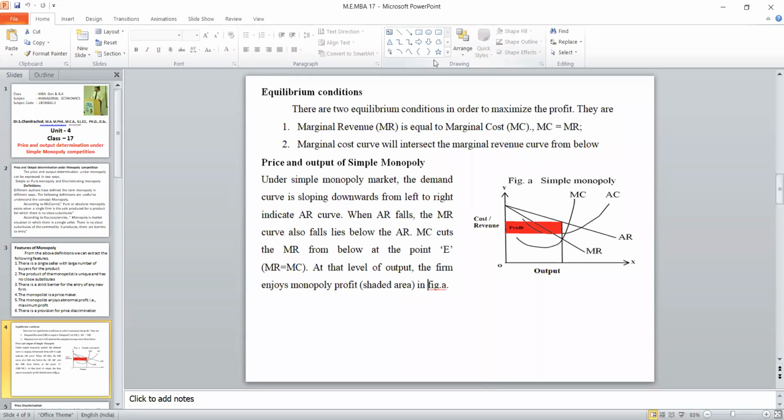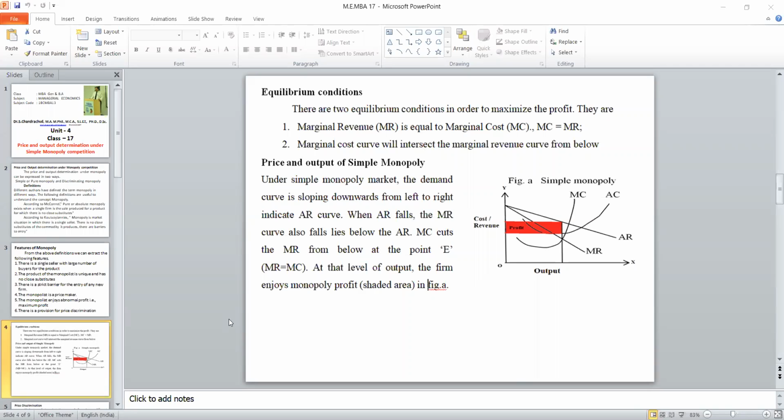So we are calculating output in the horizontal axis, cost and revenue in the vertical axis. When we draw the revenue curve, the marginal revenue, it is a decreasing return to scale only. So average revenue is above and marginal revenue is less than that. Then already we said how to calculate the AC, that cost output relation, the bowl shape. So we have to draw the MC curve. MC curve cuts MR at the point at which the output will be fixed, and we have to extend that line. It will reach the AR. The difference between the AR and AC is called profit. This is in case of simple monopoly.